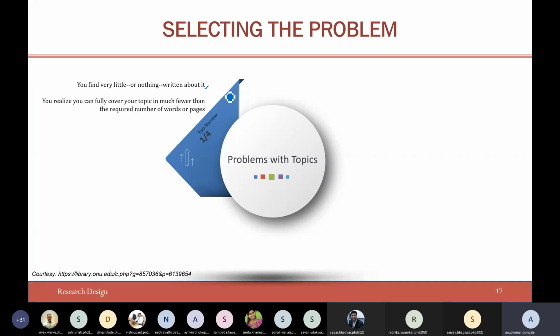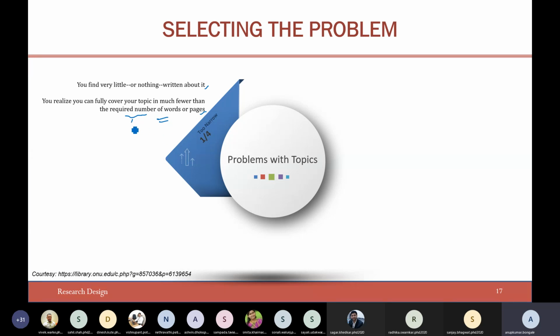So anything can happen. And you realize you can fully cover your topic in much fewer than the required number of words or pages. So I would like to put this in a different manner. Let's say you are supposed to carry out your research for an entire 2 or 3 or 4 years, whatever the duration. But the problem statement that you have considered, will it span the entire 2 or 3 years, or have you set the objectives in such a nice way that you can effectively work on that particular problem statement for the entire duration? That also you should think about.